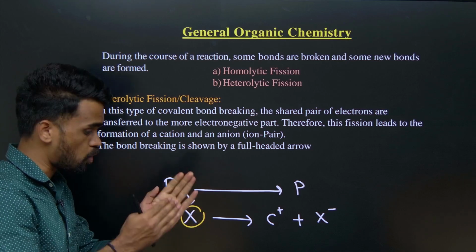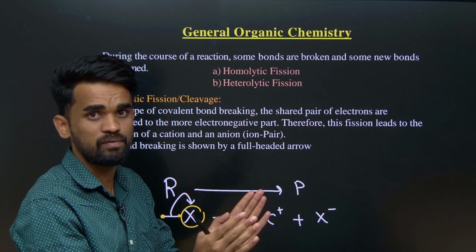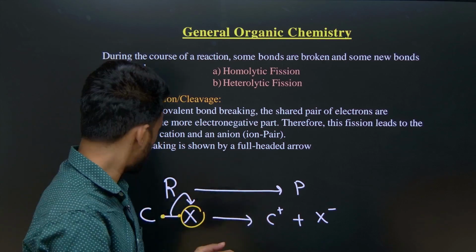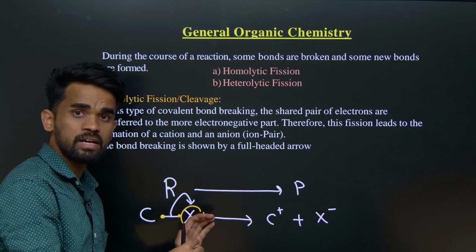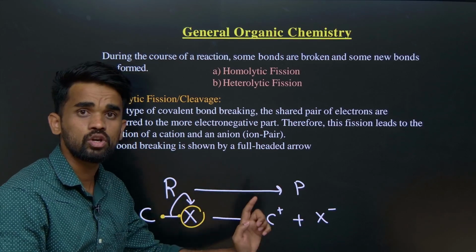Therefore we can say the bond breakage is heterolytic. It means that it is broken in an unsymmetrical fashion, right? It means the two electrons are taken by only one particular atom. Therefore I can say it is heterolytic cleavage.